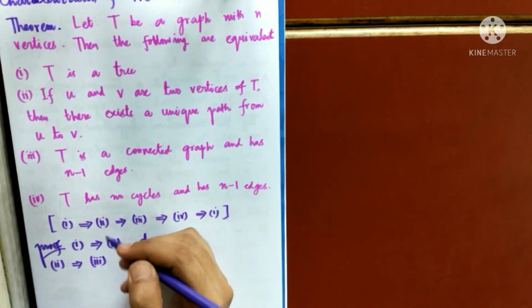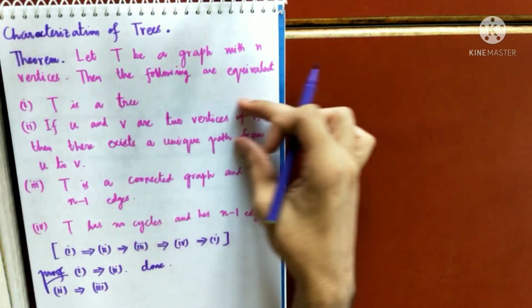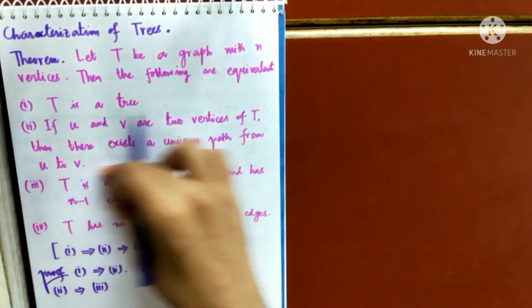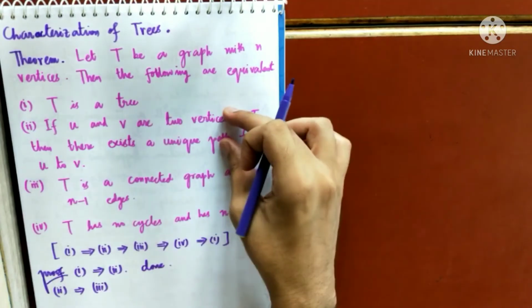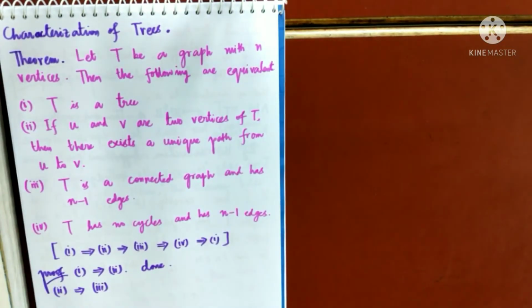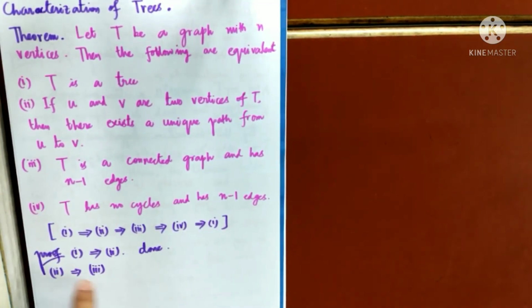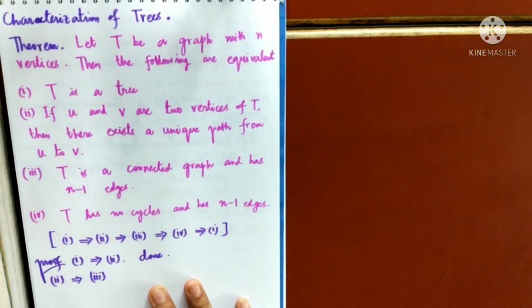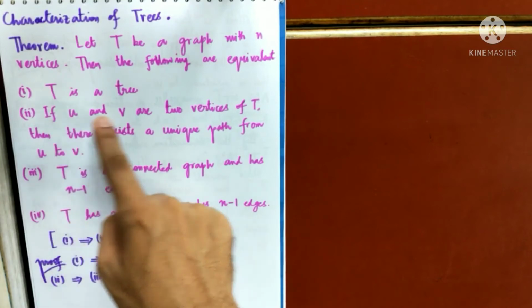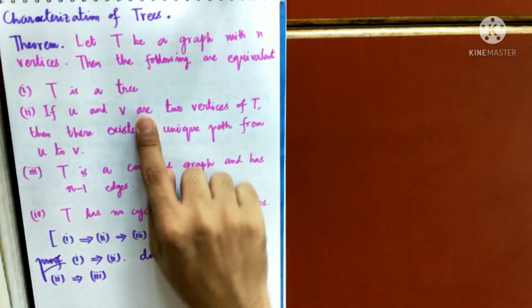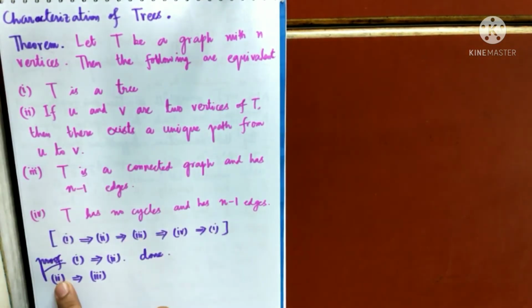So I am assuming this, I have to prove this. I am assuming this, I'll prove this. Okay? So it's very simple. Let's see why. Try to understand. 2 implies 3 means you are assuming 2 and you will prove 3.